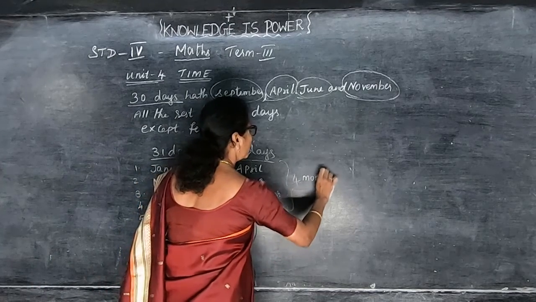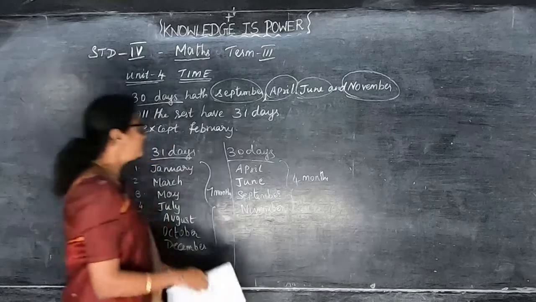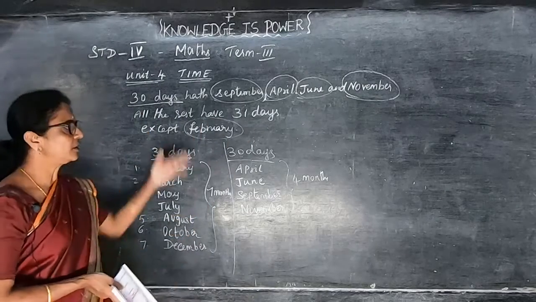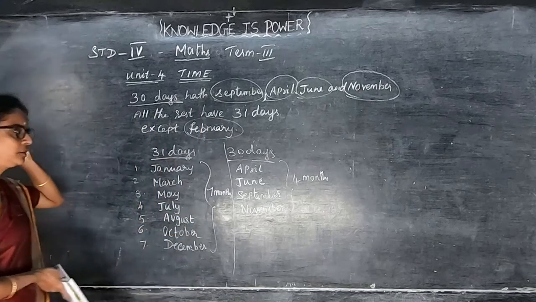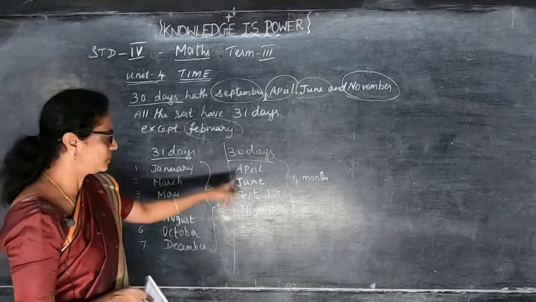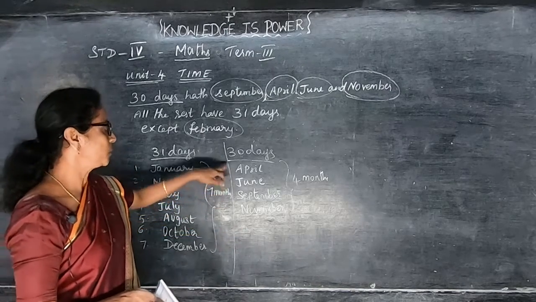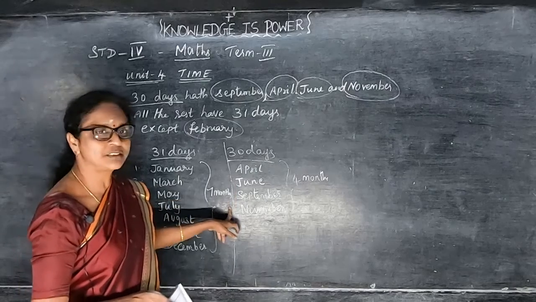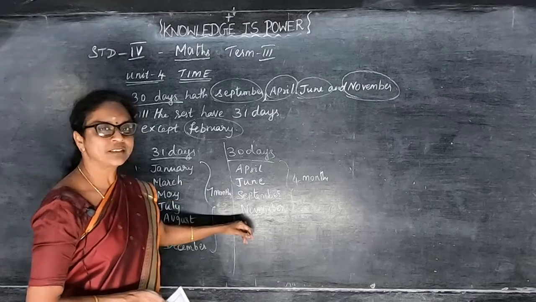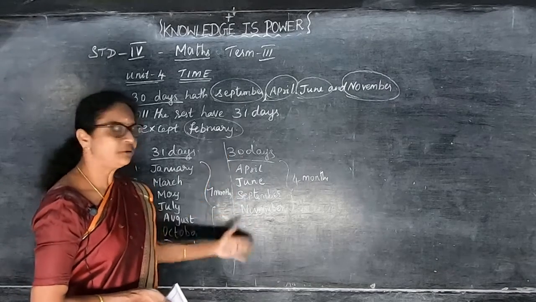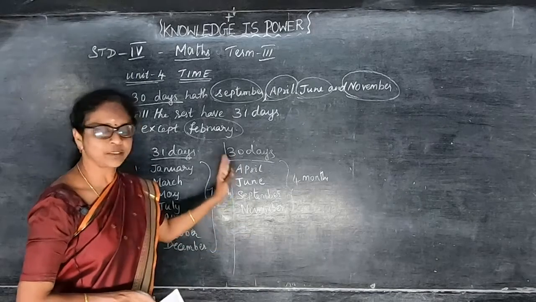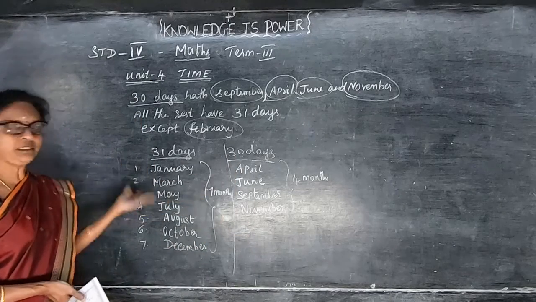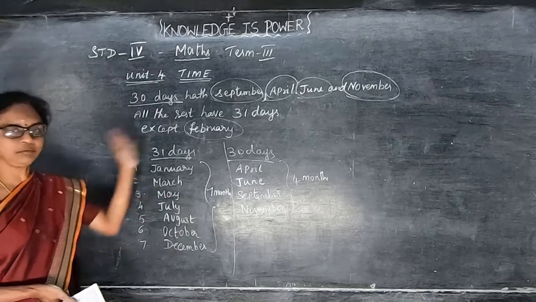So totally, 1 year has 12 months, right? So February, what did I say, it may be 28 days for the ordinary year and 29 for the leap year. So for 30 days, remember April, June, September, November like this. April is school closing, June is school reopening, September is the first term and November is the second term. So like that you can remember these 4 months: April, June, September, November. And the remaining months are all 31 days except February.